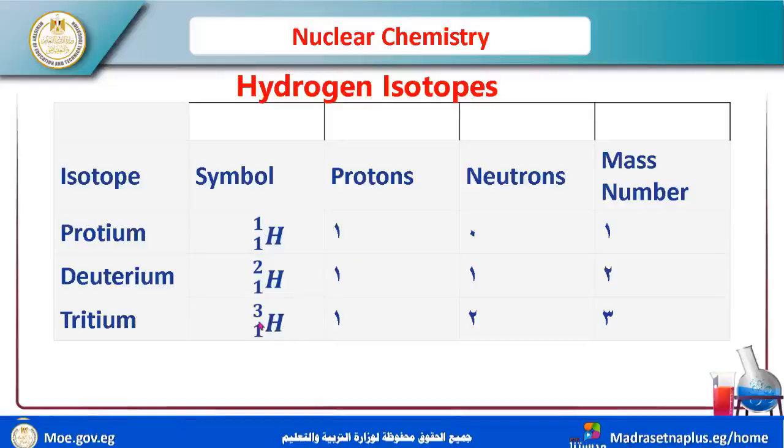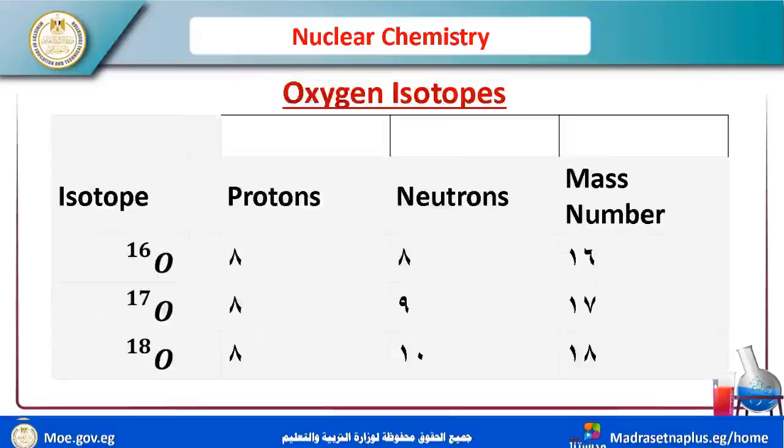Okay, I have another example in this slide, oxygen isotopes. It is very easy to know. Oxygen 16, 17, 18 have the same atomic number equal to 8.